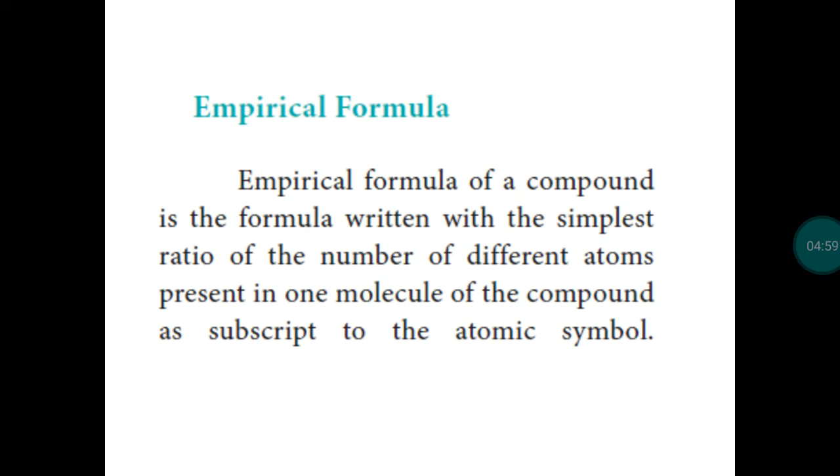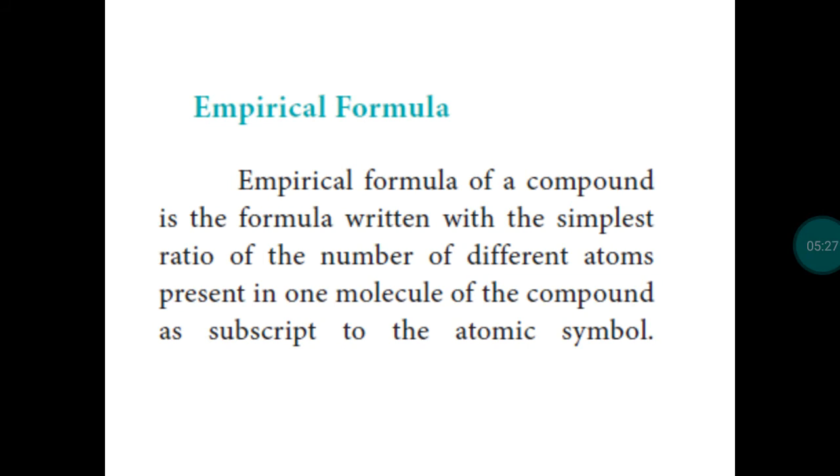So after completing the mole concept and the gram equivalent concept, we move into the next one, empirical formula calculation and molecular formula calculation. So what is the definition of empirical formula? This is the formula of a compound using the simplest ratio of the number of different atoms. How can we say the formula for water?